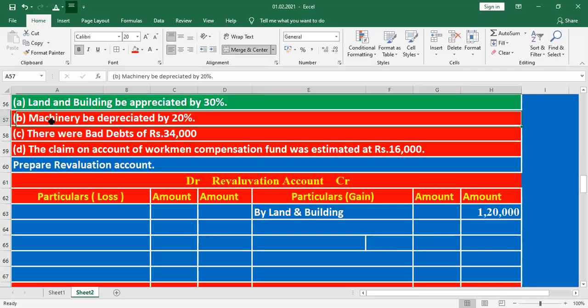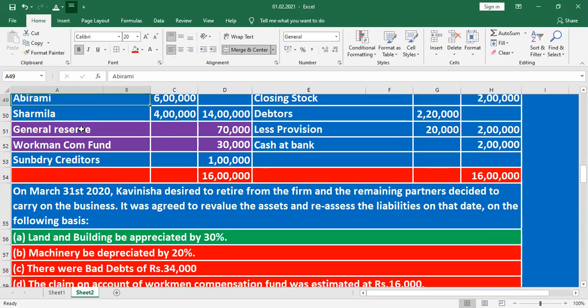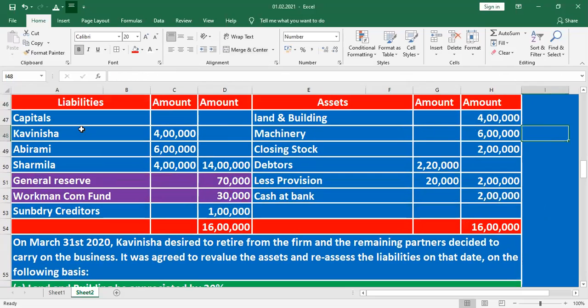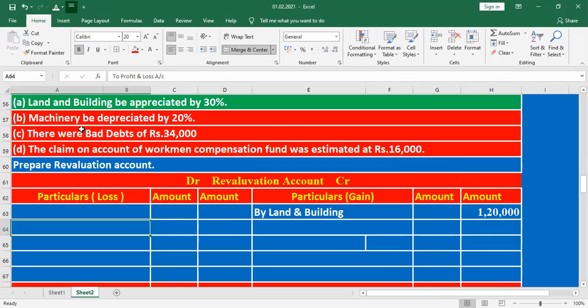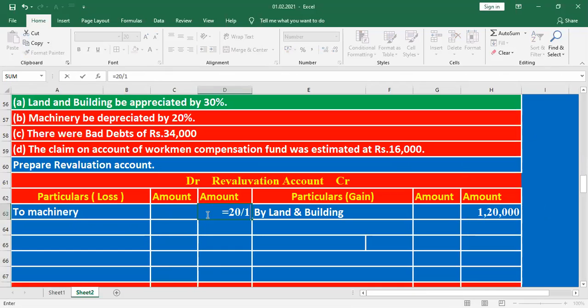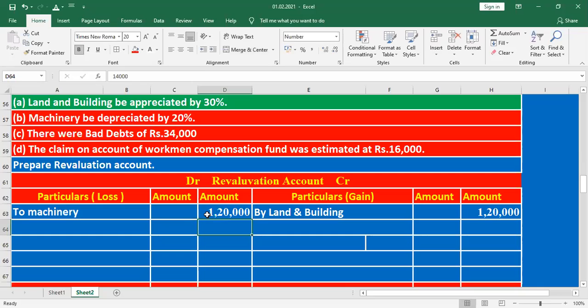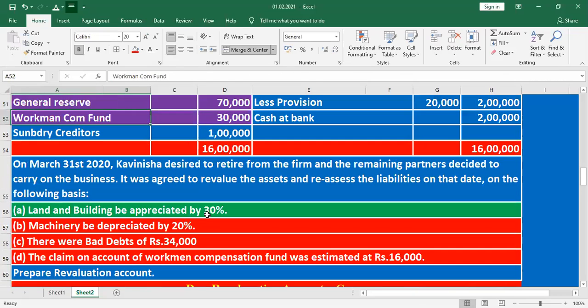What is the second one? Machinery value depreciated by 20%. What is the value of machinery? 6 lakh. 20% on 6 lakh is to be mentioned here against machinery. 20 by 100 into 6 lakh. What is the value here? 1 lakh 20,000. What is the third one?